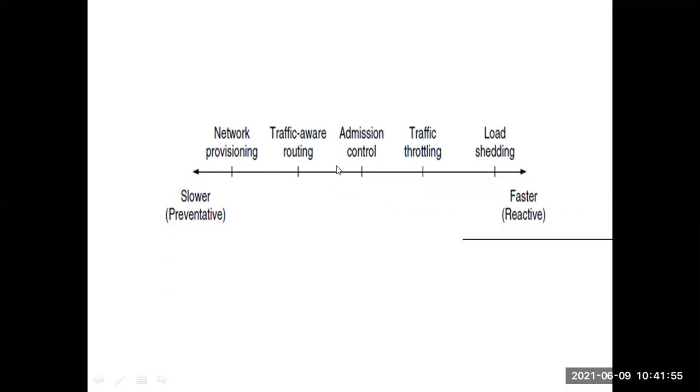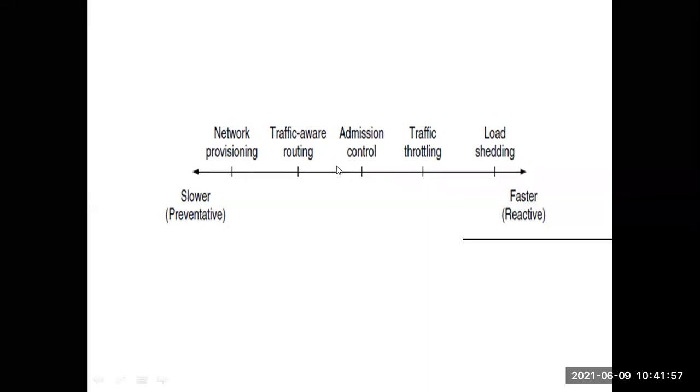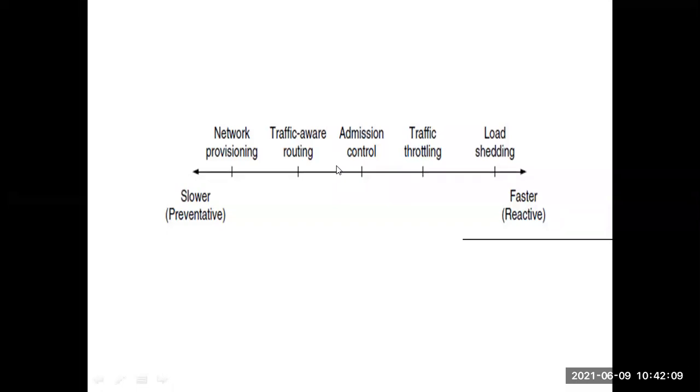What is this admission control? Controlling the number of packets entering into the network. We have to use some technique to control the number of packets entering the network. Since traffic aware routing is also not possible, we go for admission control, in which we try to control the number of packets coming into the lines.